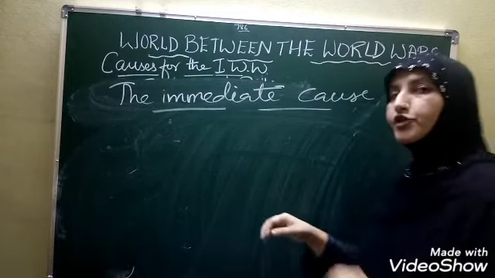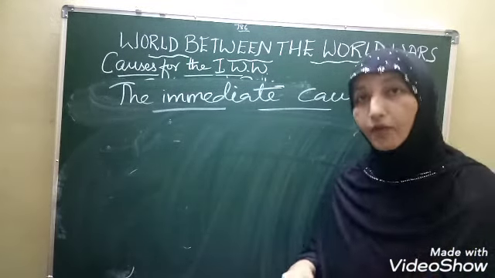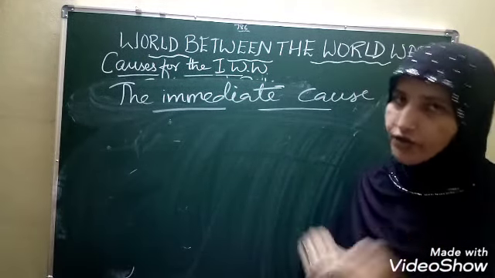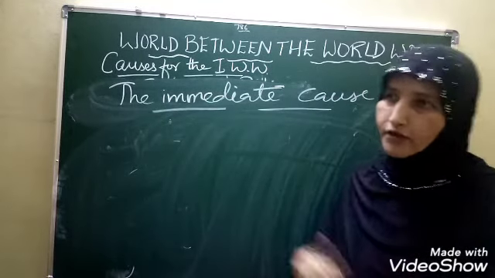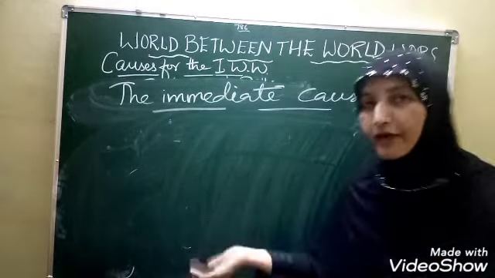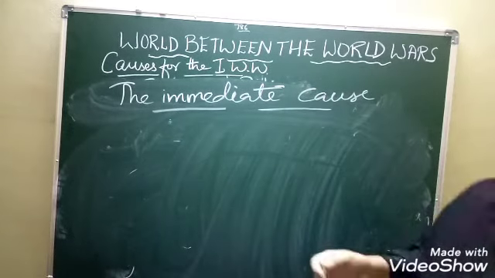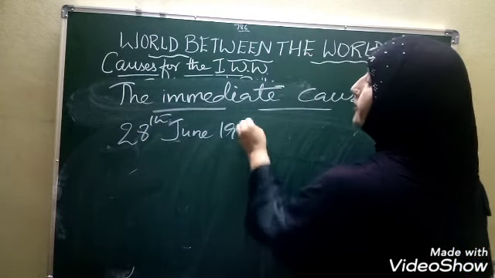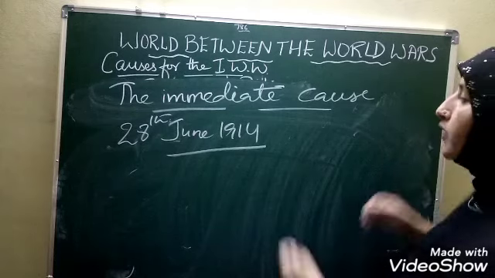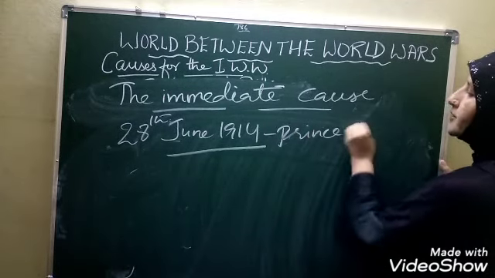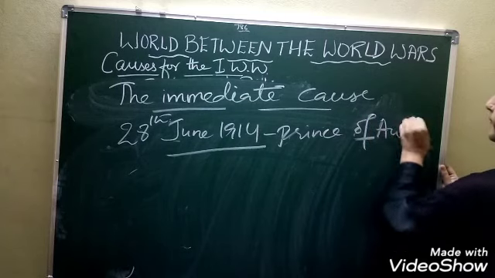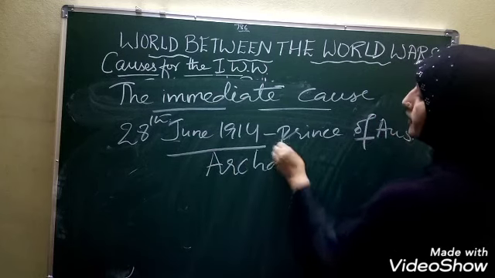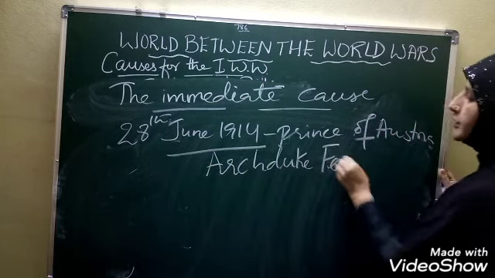So now, children, what I said just now: a revolt was started. Where was it started? It started in Serbia. Against which country? Against Austria. As you know, Serbians means the people of Serbia. So on the 28th of June 1914, the Crown Prince of Austria by the name Archduke Ferdinand